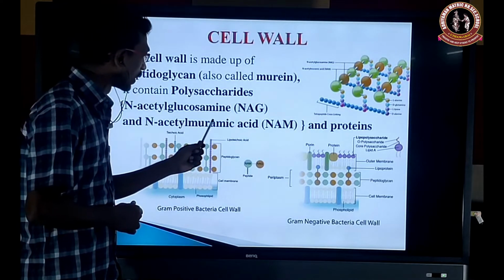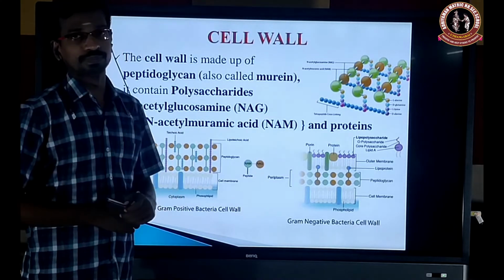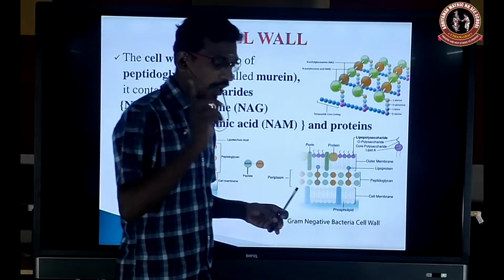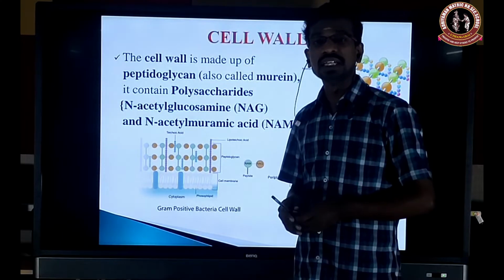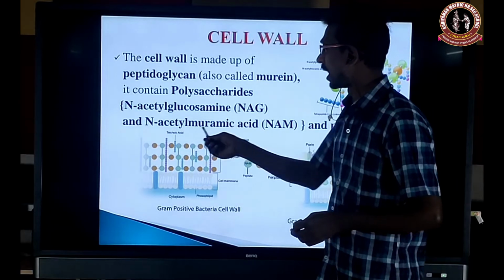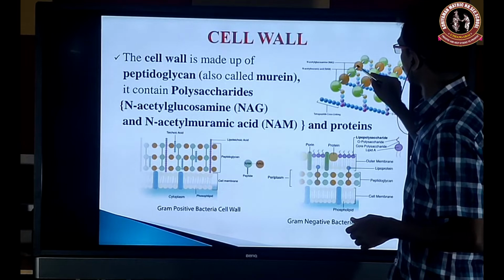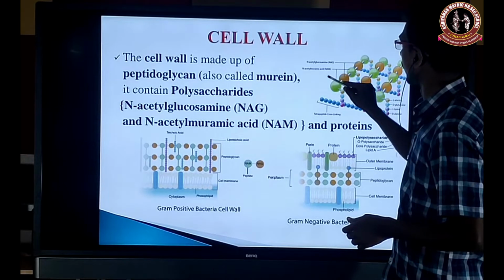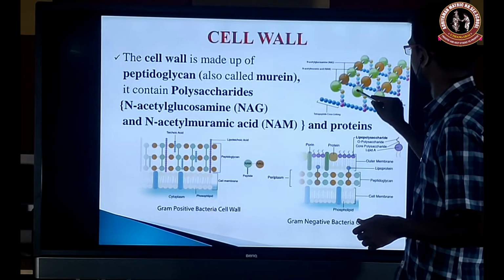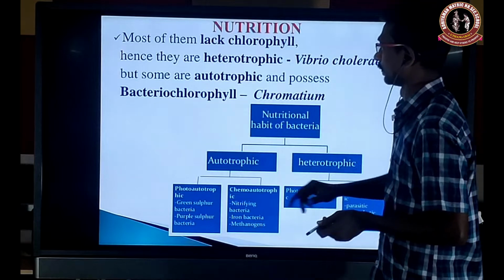So these two substances are present in the cell wall of the bacteria. But in fungi and plants, the cell wall is made up of only one substance. But here it will be made up of two different polysaccharides, N-acetyl glucosamine and N-acetyl muramic acid. Okay. So here the chain in green color indicates the N-acetyl muramic acid, and the brown color indicates the N-acetyl glucosamine.